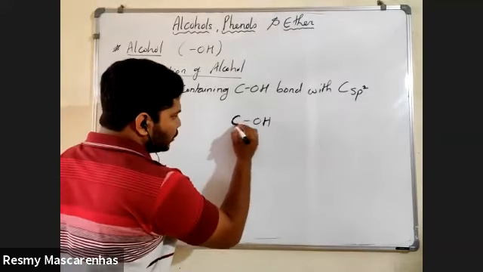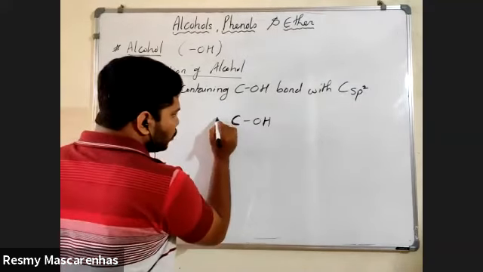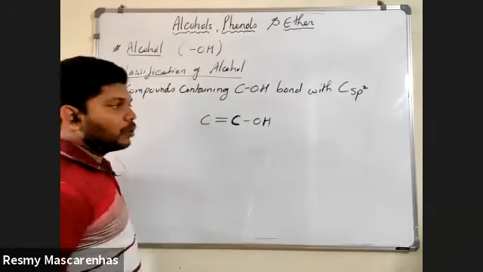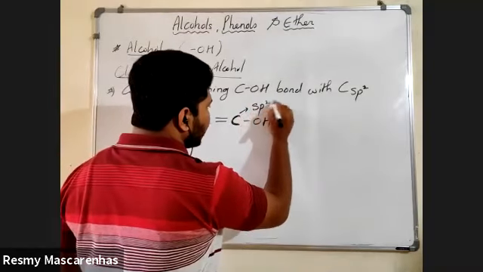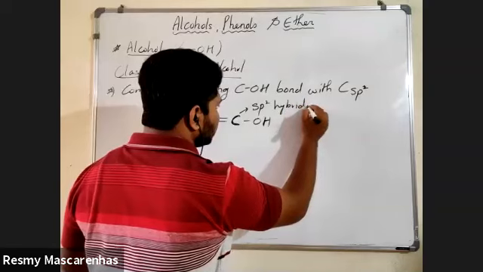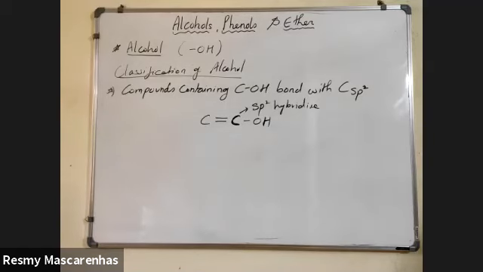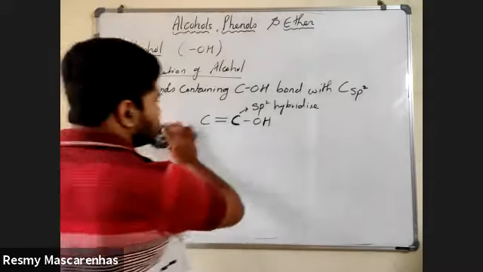Now this is your major carbon. Whenever to your major carbon there is a double bond, then this carbon is an sp2 hybridized carbon. Understood the difference now? Note this down fast. No need to remember any definitions and all. If you can identify, that is enough. Okay, we'll go properly now.